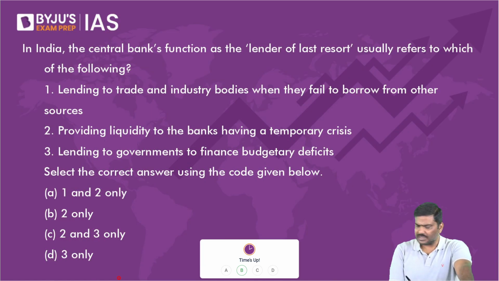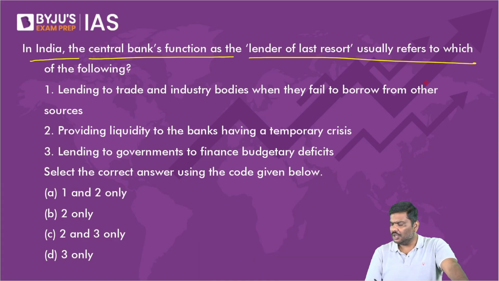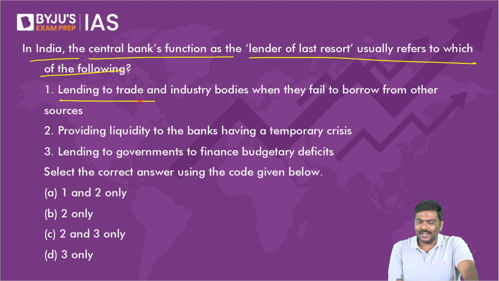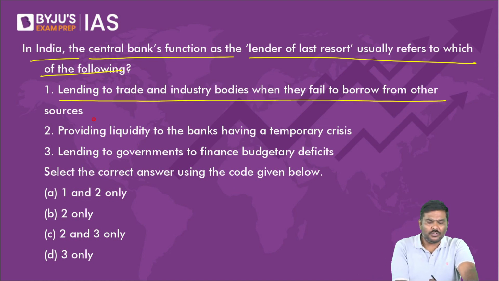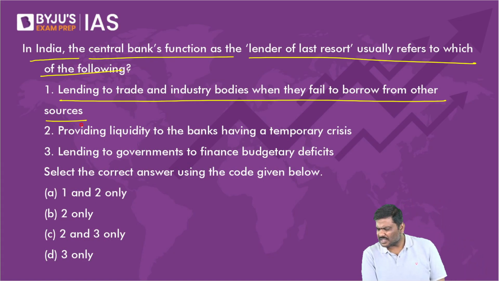Okay, 47% have answered correctly. Why? In India, the central bank's function as a lender of last resort usually refers to which of the following? Lending to trade and industry bodies when they fail to borrow from other sources? Please tell me. Sir, first is also correct.